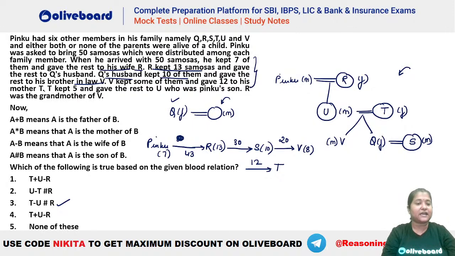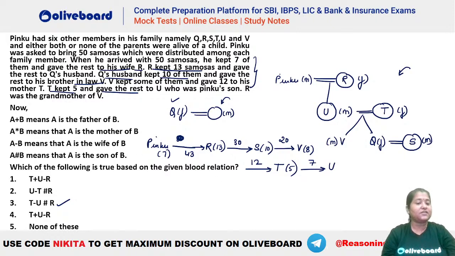Okay. After that, what is given? T kept 5 of them. So you can see T is keeping 5 samosas in here and gave the rest to U. So she is receiving 12, right? She is receiving 12. That means how many will she give away? So 12 में से 5 क्या? That means 7 is there. So U is receiving 7, one who was Pinku's son. So you can see U received 7 samosas finally, right? So this is the complete arrangement here.